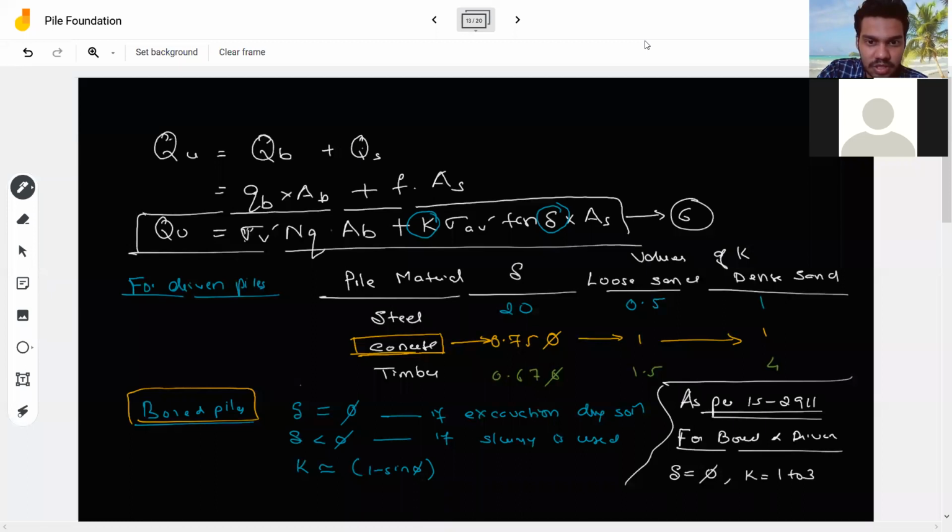Okay, someone has put in the chat, sir, Taj Mahal is also on a wooden pile. That wooden pile will get water from the nearby river to become more stable and rigid.